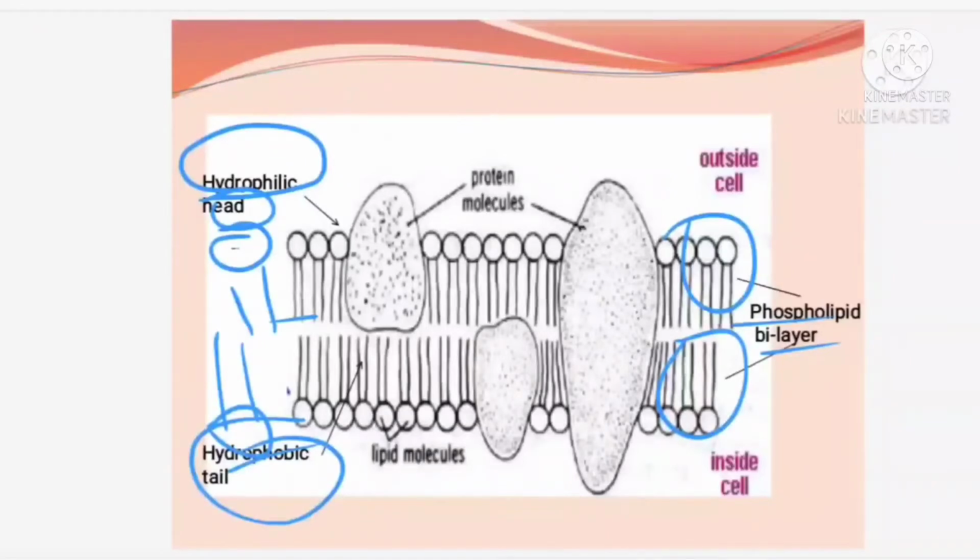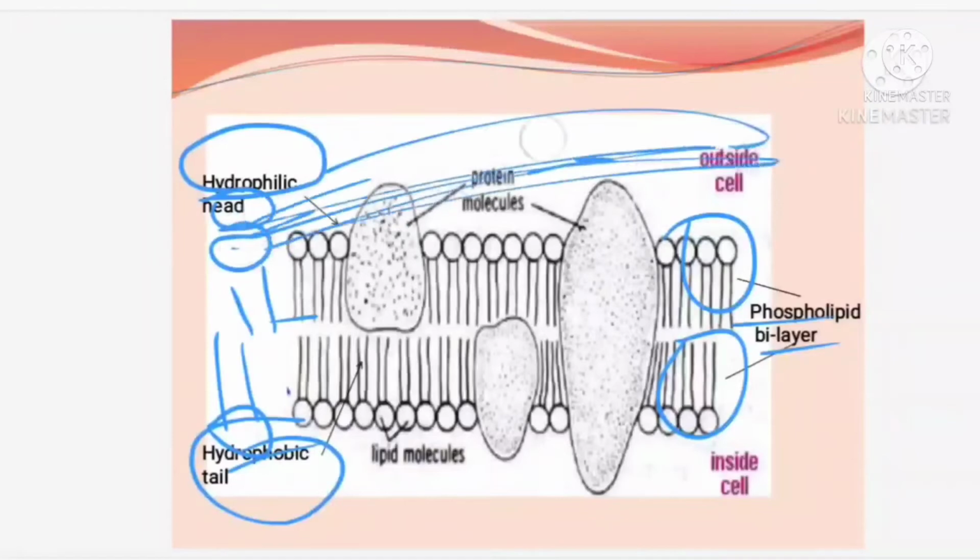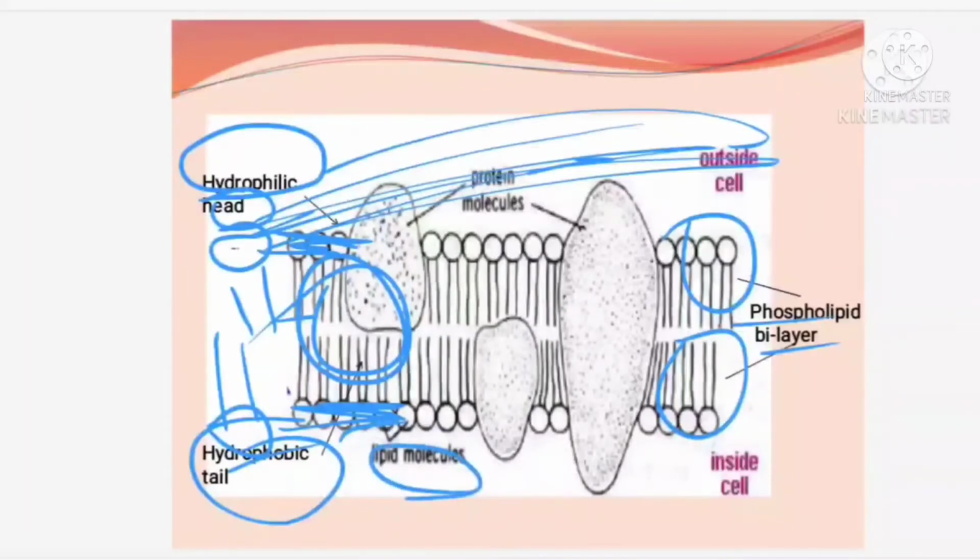Where the plasma membrane is, the medium is usually water. So obviously the heads will be present on the outer parts, isn't it? You can find here the head is present and here the head is present. Inner only you can find the hydrophobic tail. The heads are present on the outer border. Okay, that is number one. Now lipid molecules are present on the head.